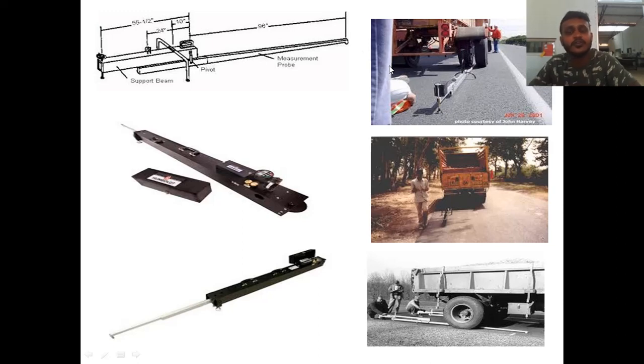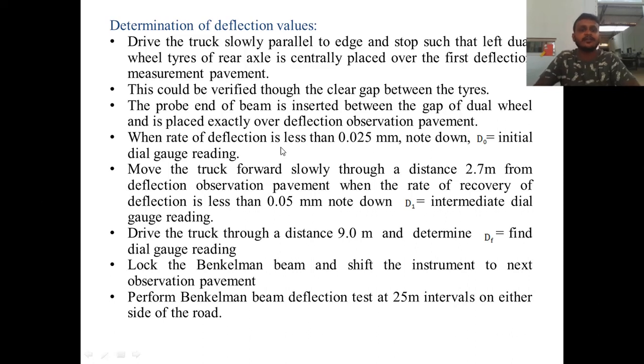Such that on each set of dual wheels the load will be around 4085 kg. 4085 kg load will be there on this set of dual wheels. Okay, so that is the standard load. Then the probe end of the beam is inserted between the gap of the dual wheel and is placed exactly over the deflection observation pavement.